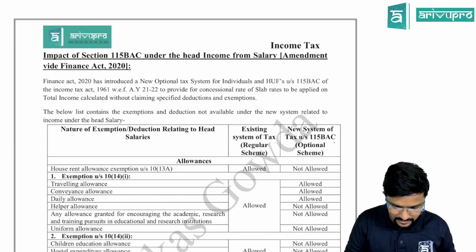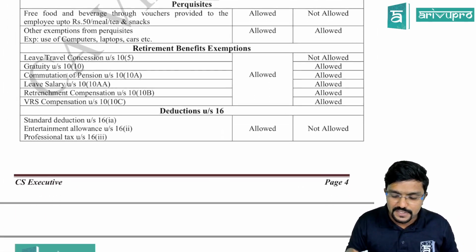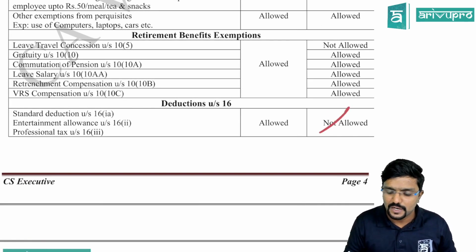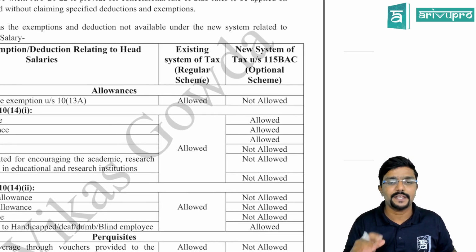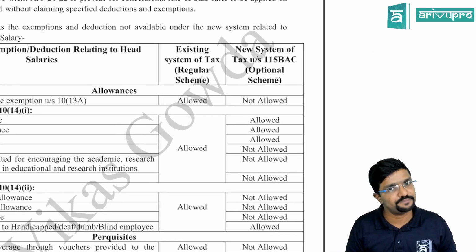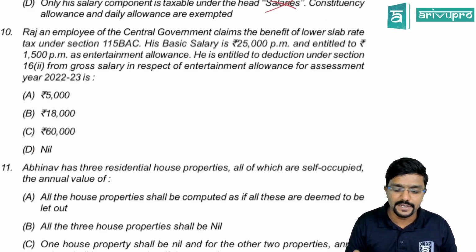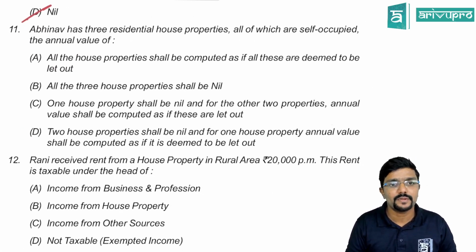You can just see, I will just show it. See, in section 16 deduction, all three deductions are not allowed if you are opting for the alternate scheme, guys. That is section 115BAC, the optional scheme. Hence he cannot claim any deduction there.